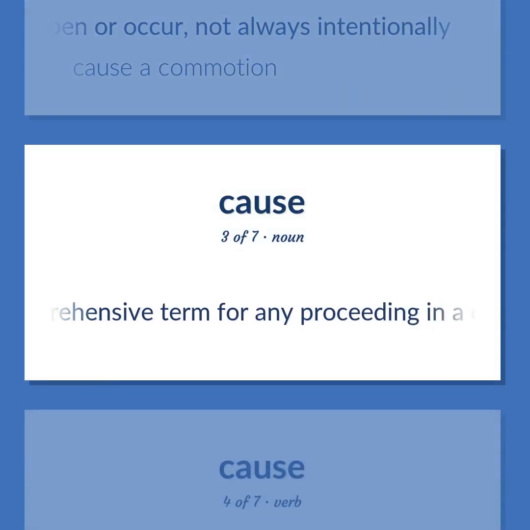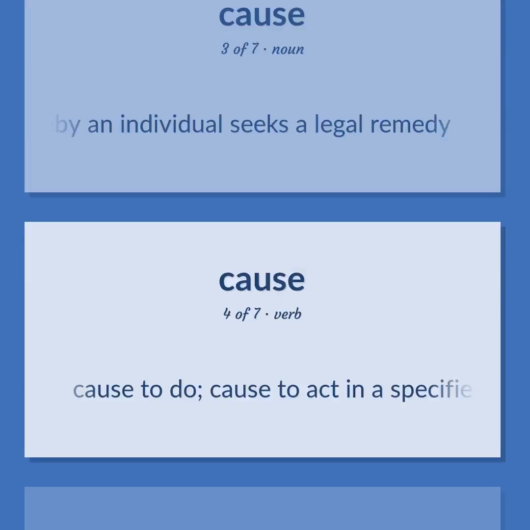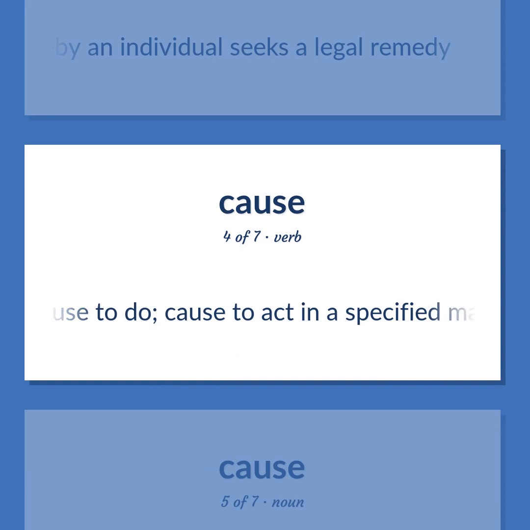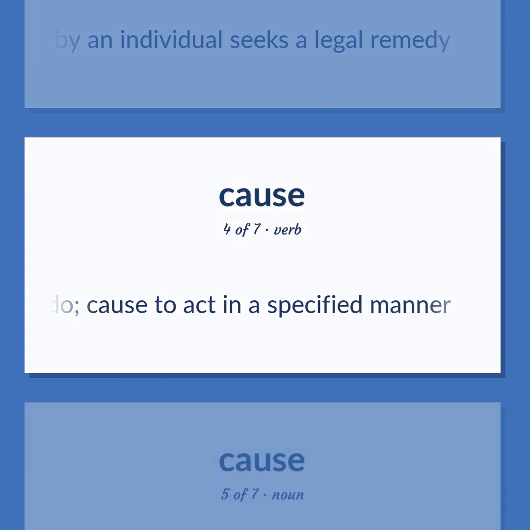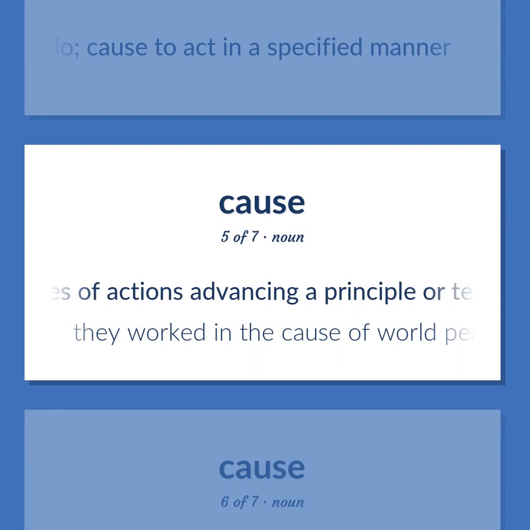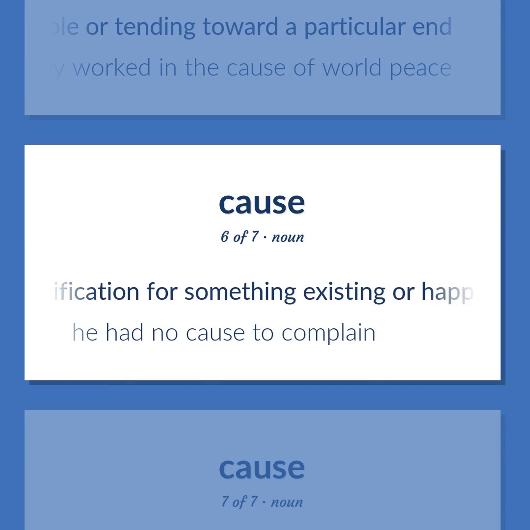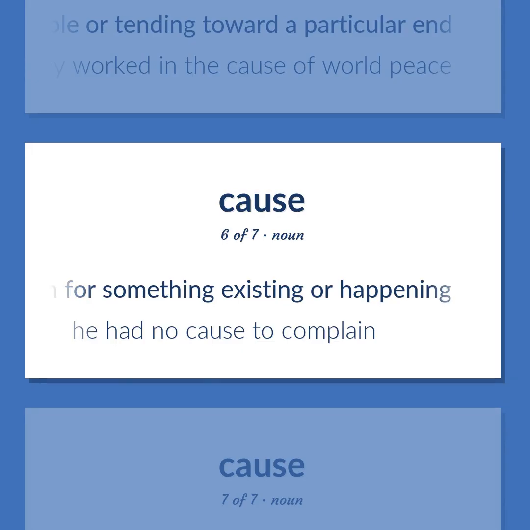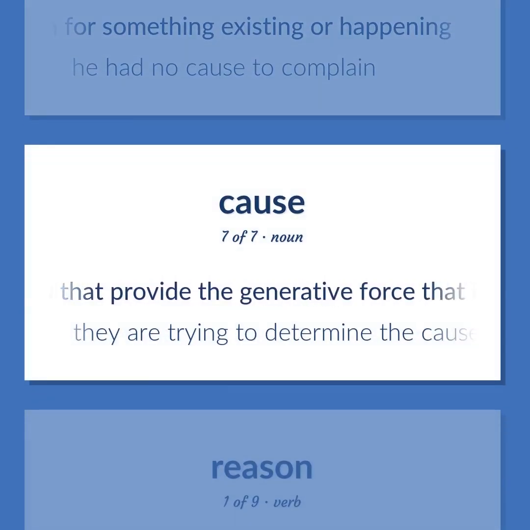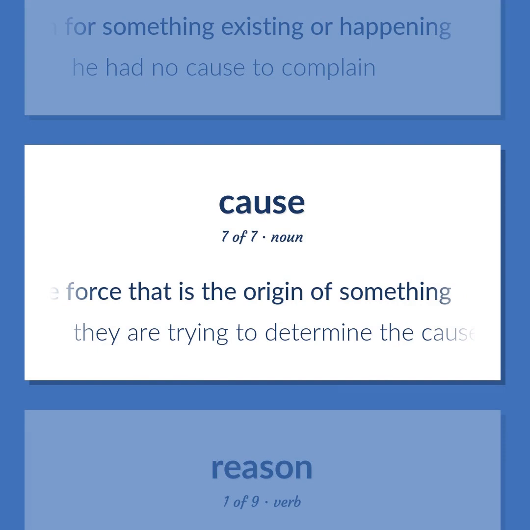A comprehensive term for any proceeding in a court of law whereby an individual seeks a legal remedy. Cause to do. Cause to act in a specified manner. A series of actions advancing a principle or tending toward a particular end. They worked in the cause of world peace. A justification for something existing or happening. He had no cause to complain. Events that provide the generative force that is the origin of something. They are trying to determine the cause of the crash.